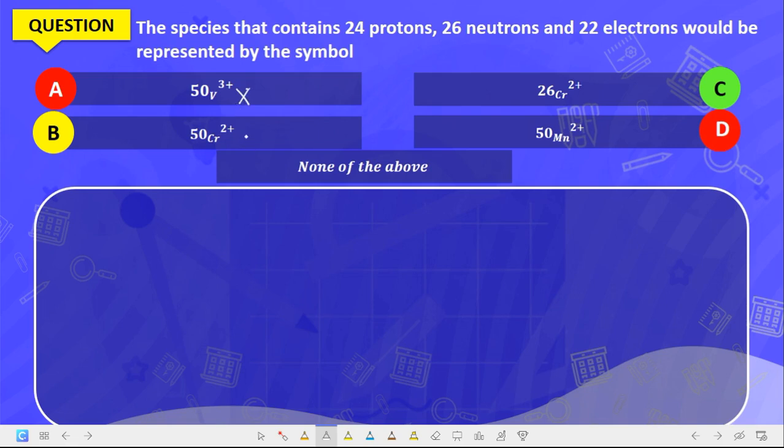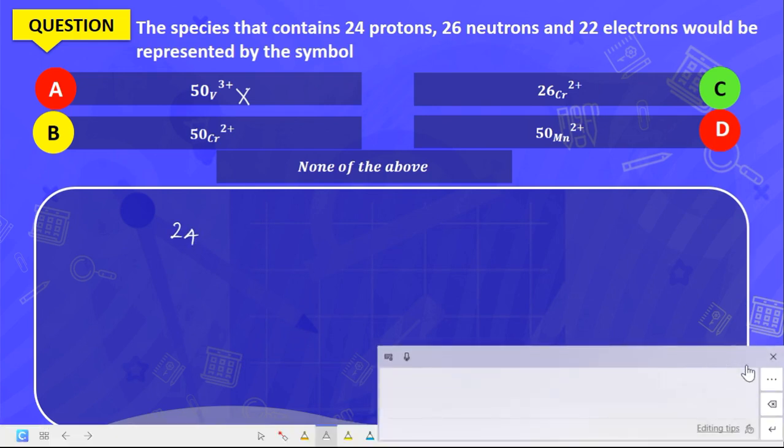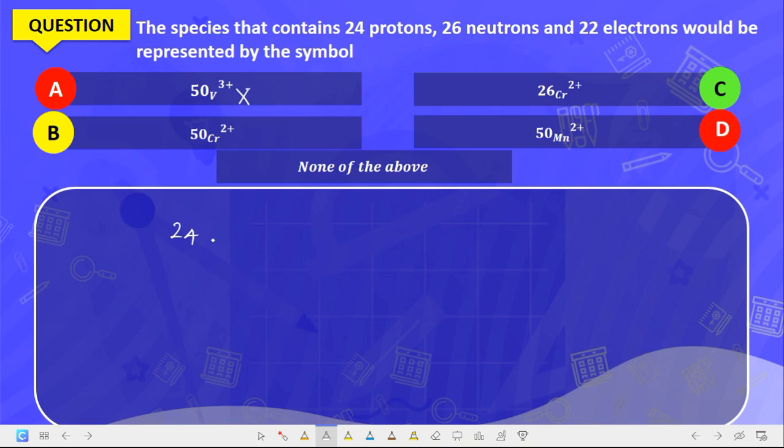Now these atomic masses are approximate masses, okay? So vanadium is out. Now for an atom to have 24 protons, okay? Sorry about this. Don't know what's bringing this.